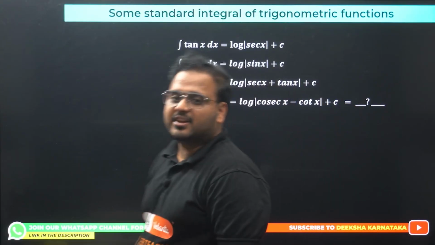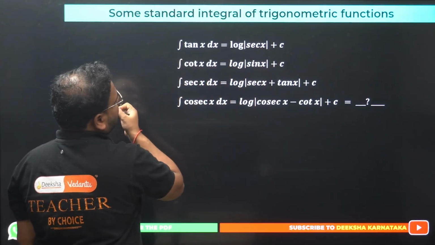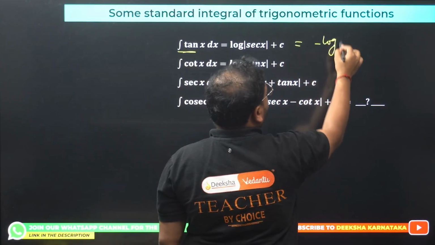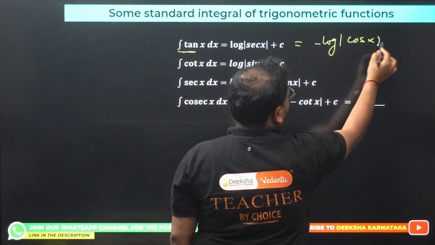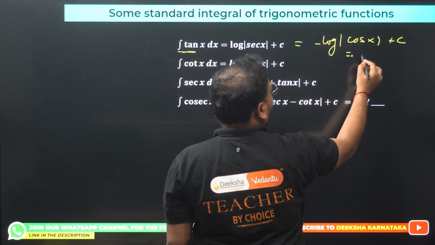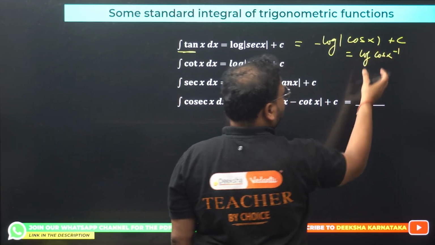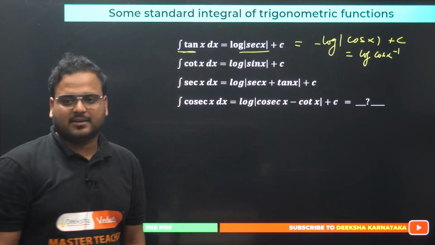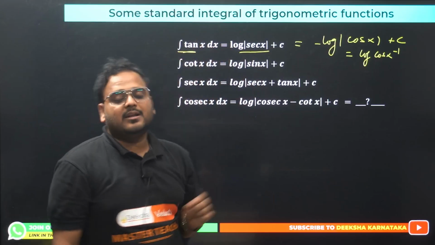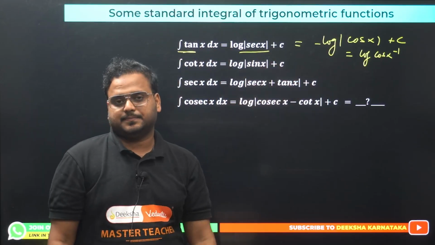Some standard integration for trigonometric functions, very useful. I think I already gave you this one. For that I remember giving you minus log of cos x. I gave you this formula actually. If you want you can take this minus sign over here. It becomes log of cos of x power minus 1. This will become 1 by cos, so log sec. Yes, please check. So integral of tan x is nothing but log sec x, or in another way minus log cos x. You can choose either of them.